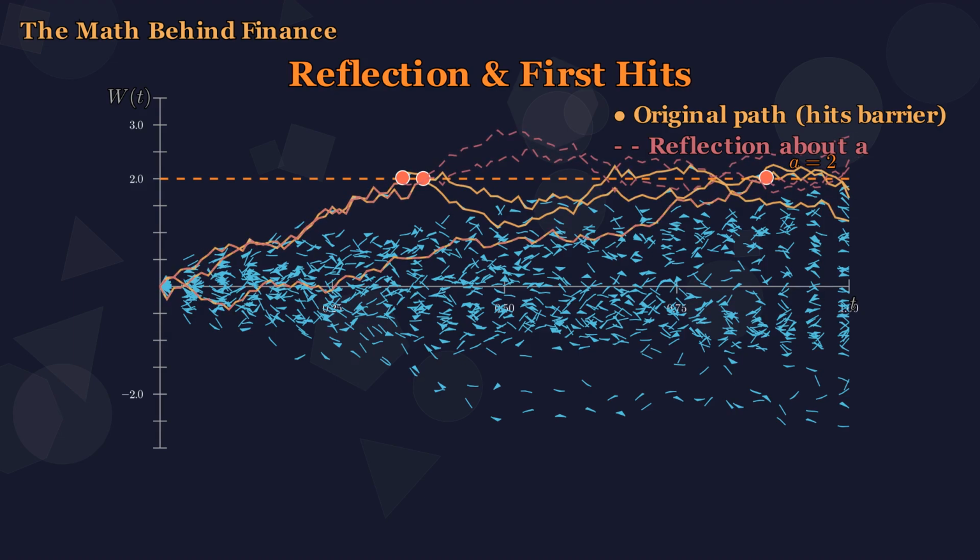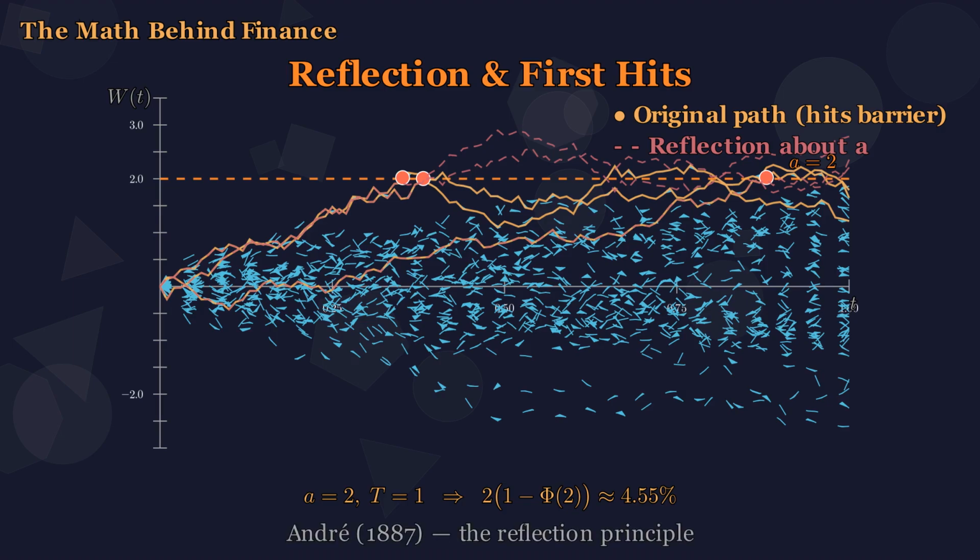For every original path that ends above a, there is an exact twin created by reflection, ending below. The matching is 1 to 1. So the probability that the maximum touches A is exactly double the probability that the final endpoint alone exceeds A. P of max W_t reaches A equals 2 times P of W_t greater than A, which equals 2 times 1 minus Phi of A over root T. For A equals 2 and T equals 1, that is roughly 4.55%. Rare, but not negligible. This formula, first written down for random walks by André in 1887, is called the reflection principle.